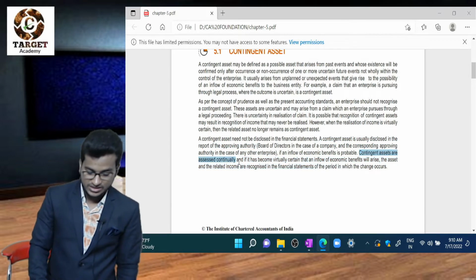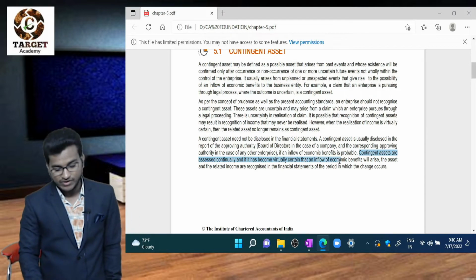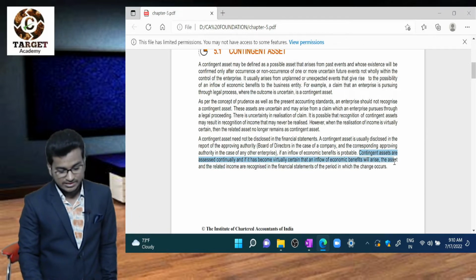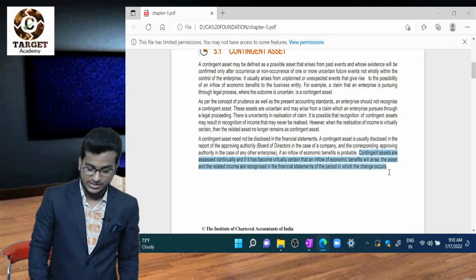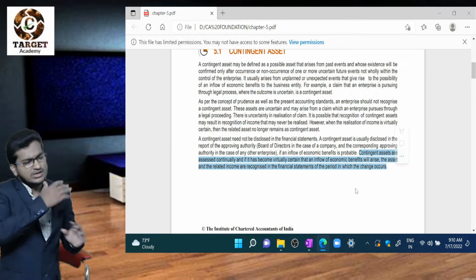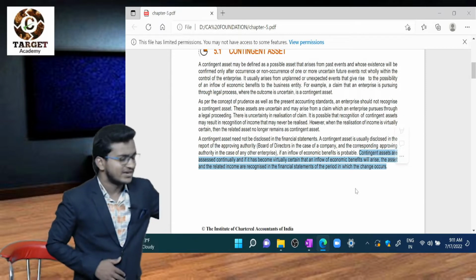Contingent assets are assessed continuously. If it has become virtually certain that an inflow of economic benefits will arise, the asset and related income are recognized in the financial statements in the period in which the change occurs. So we will continuously assess this, for example, that 70,000.